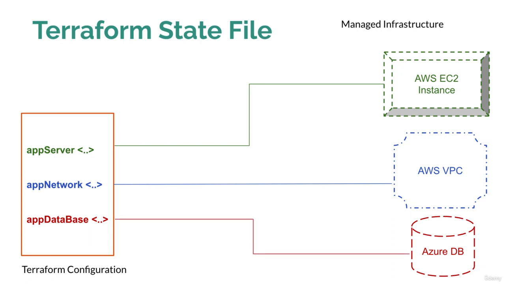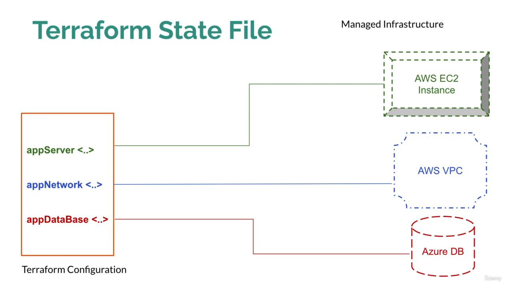This is the Terraform configuration file which is used to create this infrastructure on the hybrid cloud where a few resources are on AWS and a few resources are on Azure. What is the role of the Terraform state file in all this process?